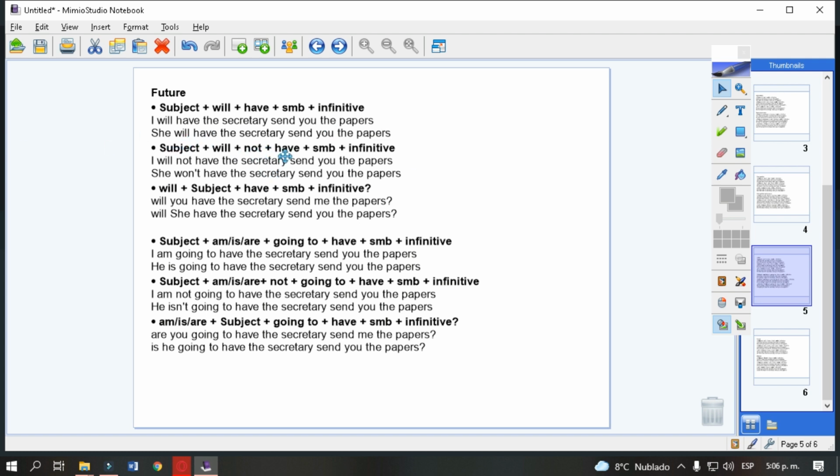In the negative, we add not after will, subject, that in the first example is I will not have the secretary send you the papers. In the second example, we have she won't, will plus not, have the secretary send you the papers.